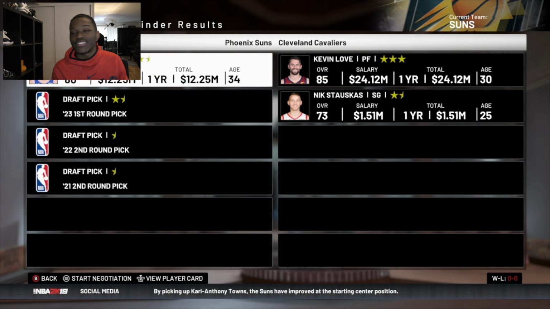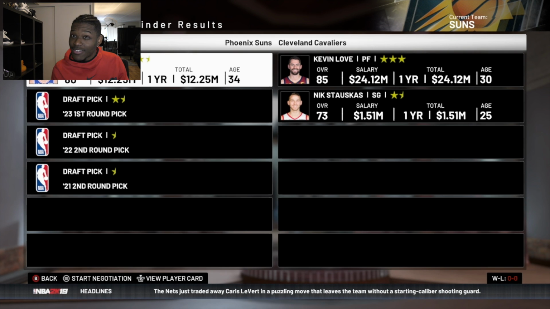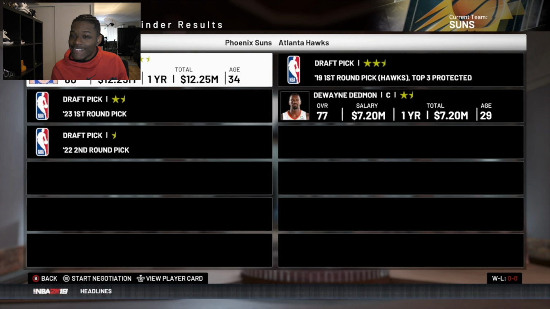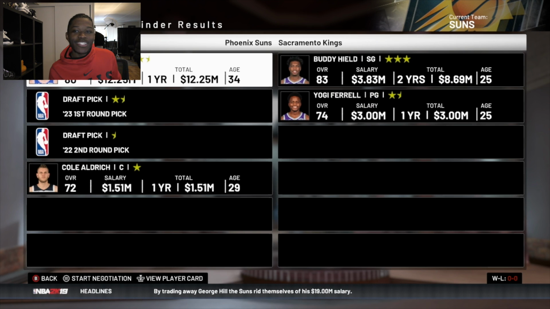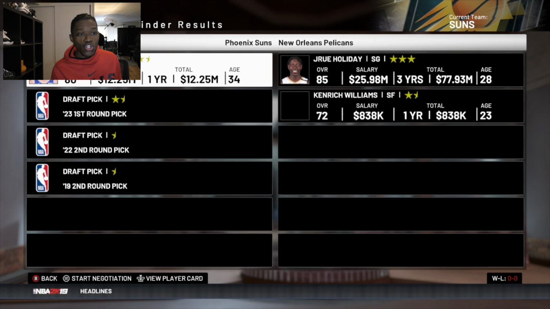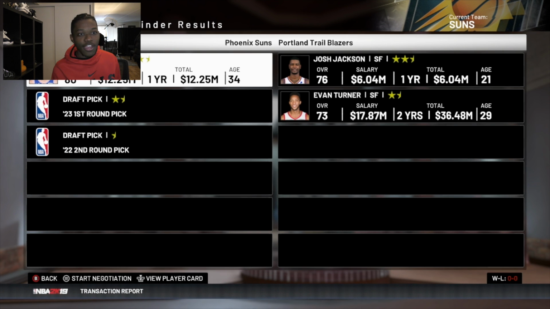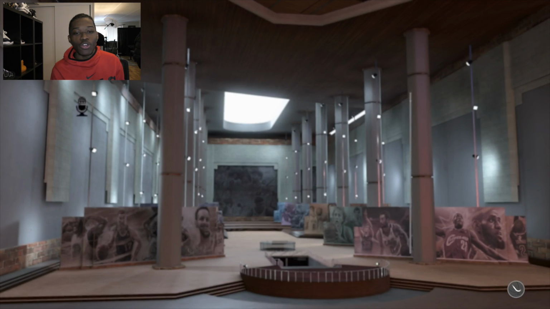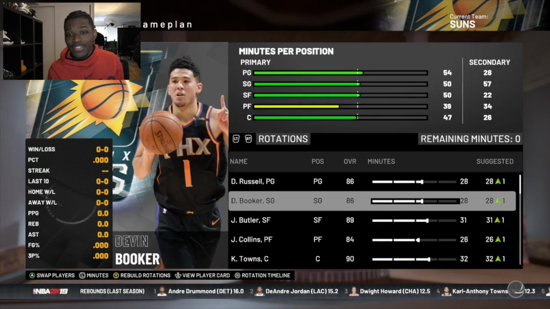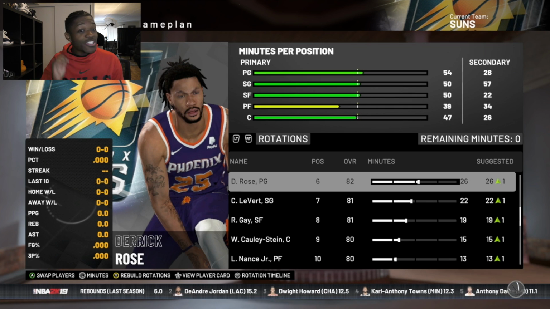Kevin Love. Obviously that's not a point guard, but like, Kevin Love. Huh. Let's see what point guards are out there, though. Isaiah Thomas and Mason Plumlee. Okay. Drew Holiday. Oh, I gotta get my guy, I gotta get my guy D Rose. Maybe not the smartest of trades, but y'all know how much love I got for Derrick Rose, and I want to get him a championship.